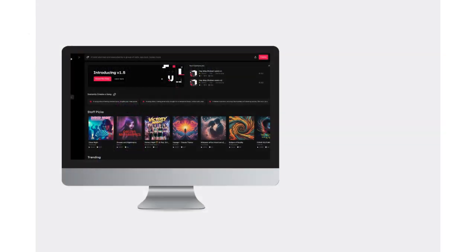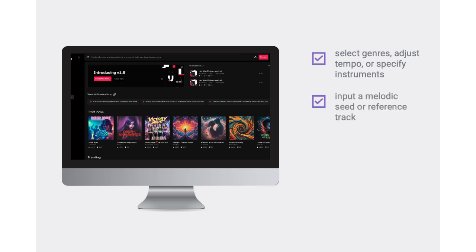Consider a GenAI-powered music generation tool for composers and producers. On the explicit control side, users could select genres, adjust tempo, or specify instruments. They might input a melodic seed or reference track for the AI to build upon. But the tool could also implement implicit control, gradually learning each user's unique style preferences.